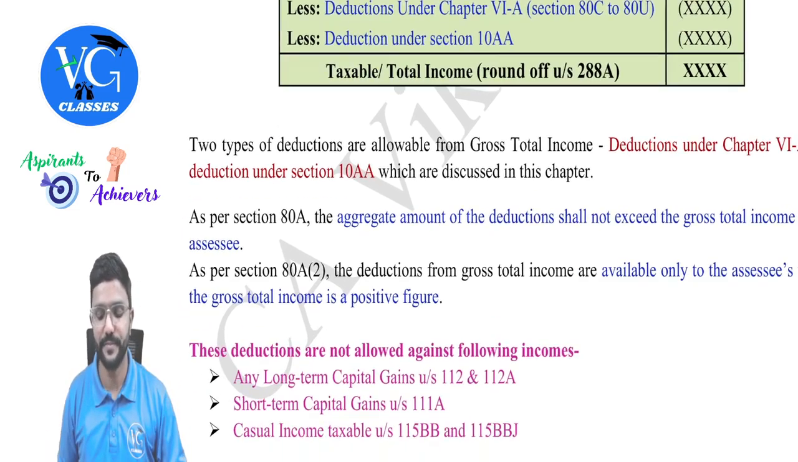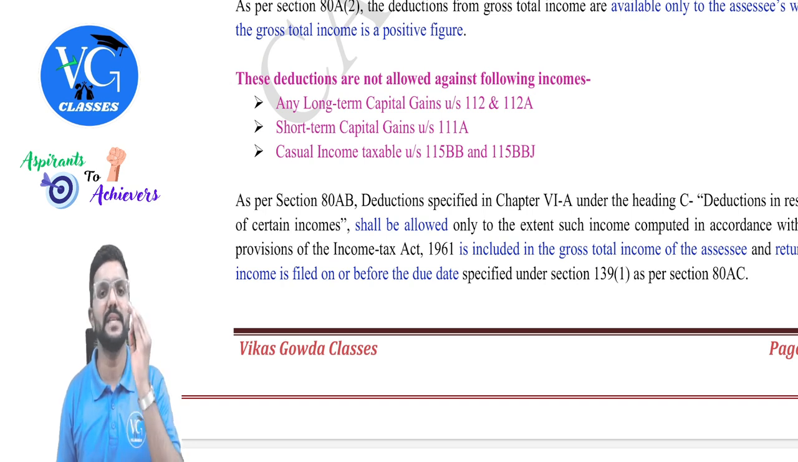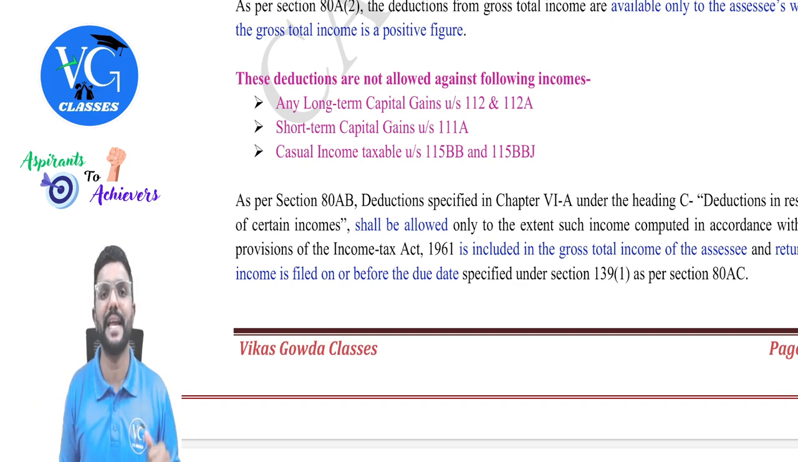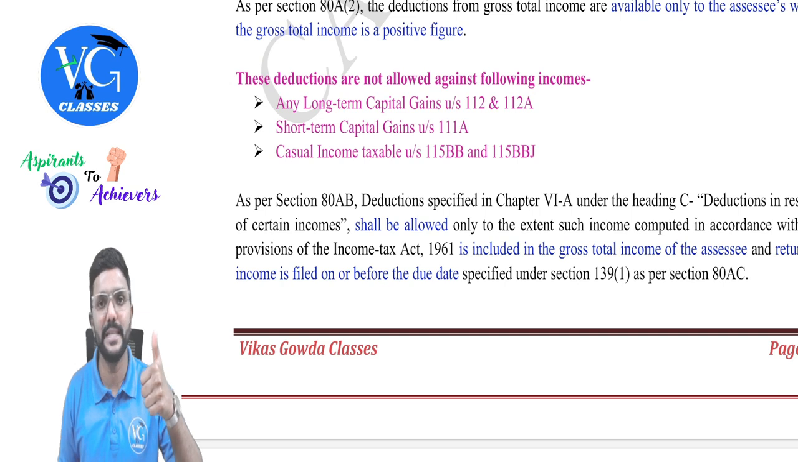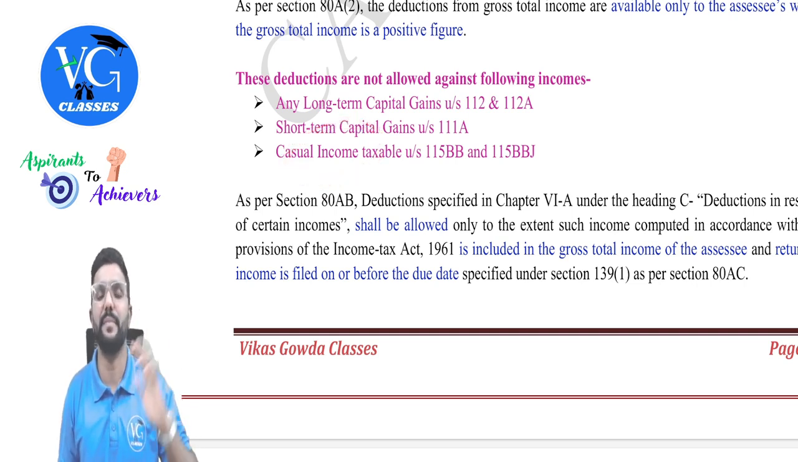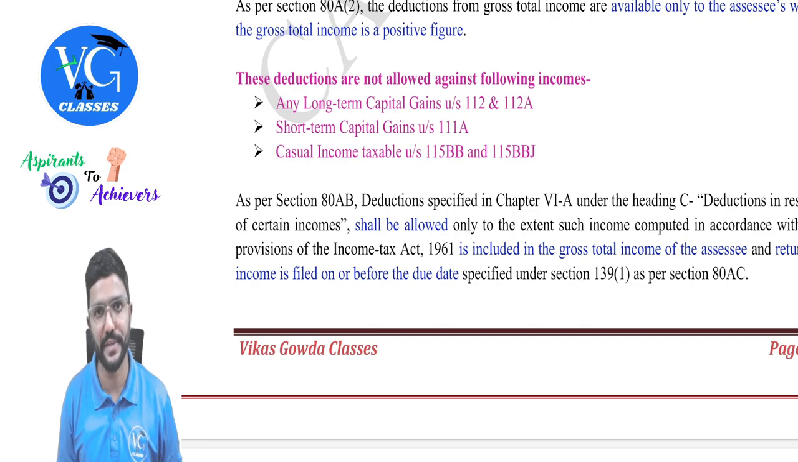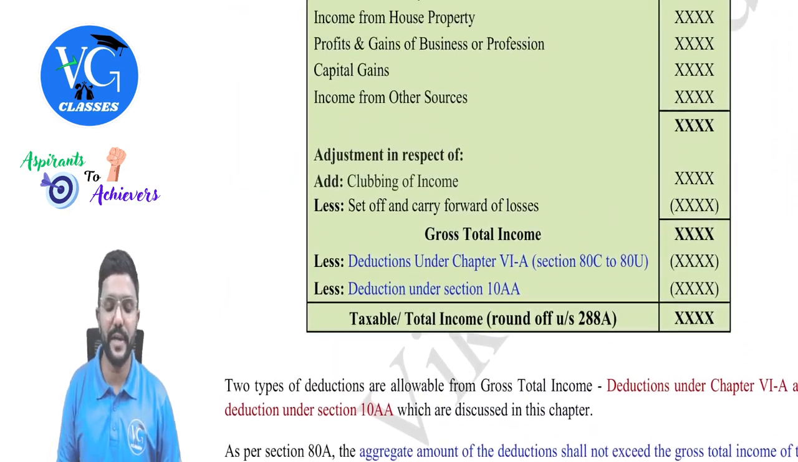Got it? Yes, sir. Then this is a very important point, guys. An assessee cannot claim these deductions, whatever we are learning in this chapter, against capital gains special income under section 111A, 112 and 112A, which is special in nature, and also against casual income under section 115BB and 115BBJ. So in simple terms, the assessee cannot claim the deductions against capital gains special income and casual income, which is always taxable at a special rate, guys. Okay, I will just try to explain with an example.